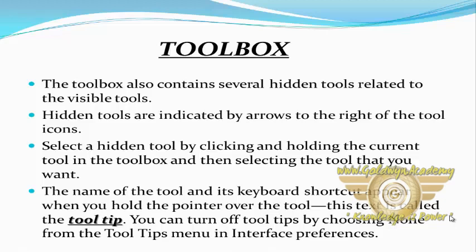What is a tooltip? The name of the tool and its keyboard shortcut appear when you hold the pointer over the tool. This text is called the tooltip. You can turn off tooltips by choosing None from the Tool Tips menu in Interface preferences.